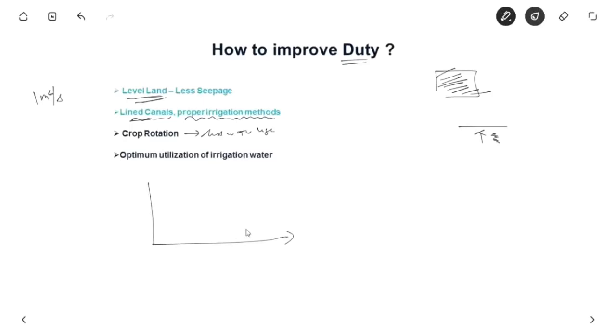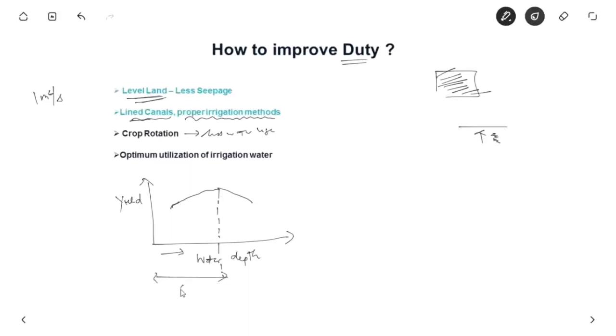So let us say the y-axis represents yield, and the x-axis represents the water depth, delta. If we provide very less water, there will be very less yield, and it increases up to a certain optimum water amount, and with more water the yield decreases.